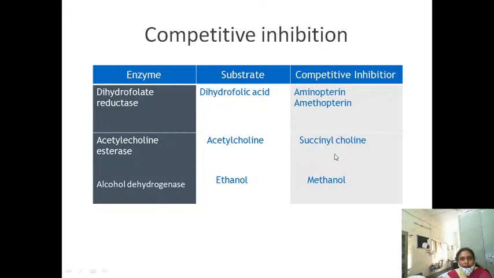Succinylcholine has a structural similarity with the substrate acetylcholine. So in the presence of more succinylcholine, it binds to the active site of acetylcholine esterase and prevents the binding of acetylcholine. That's what it is used for in the neurotransmitter. And the next one, methanol, is a competitive inhibitor. It has a structural similarity with ethanol, so competition occurs between these two for binding to the active site of alcohol dehydrogenase. Like that, most drugs have competitive inhibition as their mechanism of action.